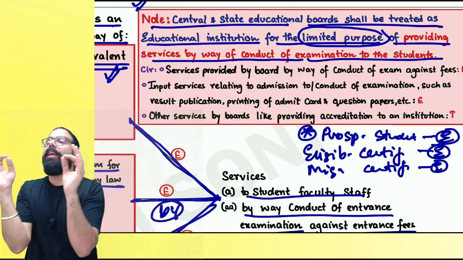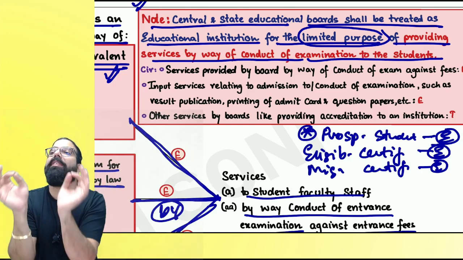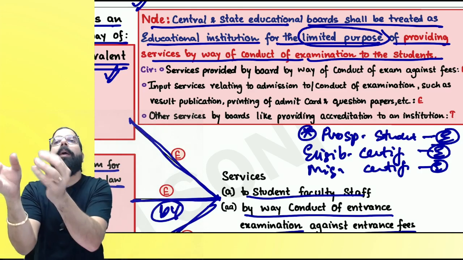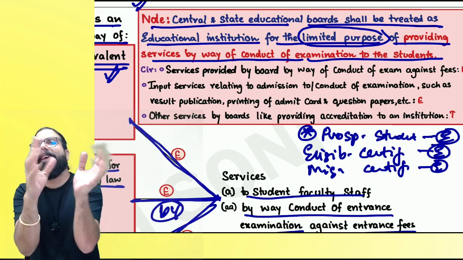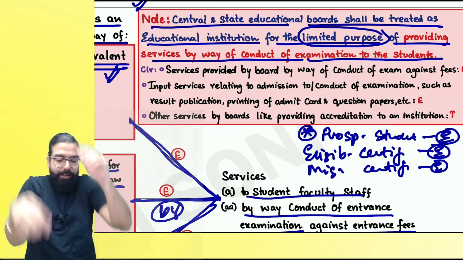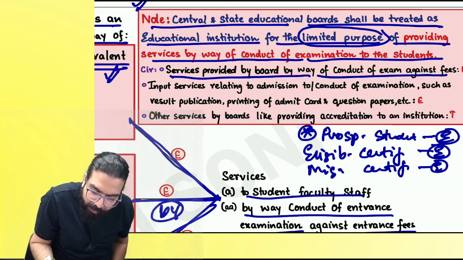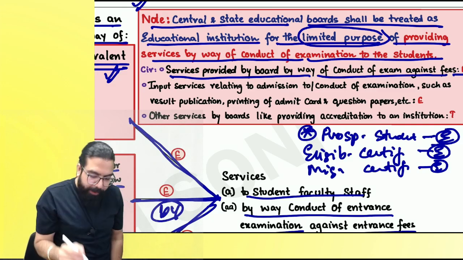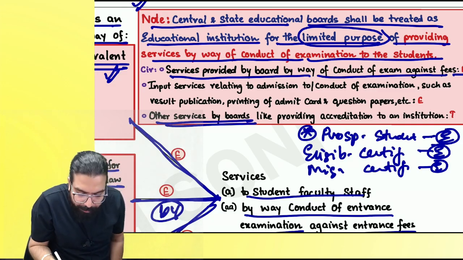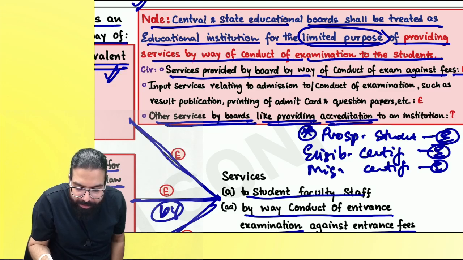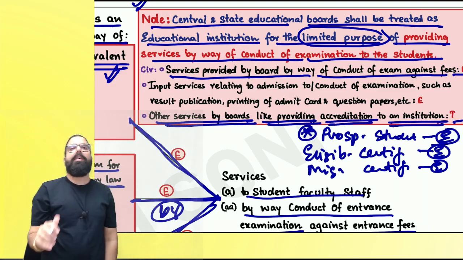Did you guys get it? See, state board, central board, when they are giving services to students by conducting their examination, 10th exam, 12th exam, that is only exempt. Other services provided by the board by way of conduct of examination are exempt. If supposingly other services are provided by the board, like providing accreditation to institutions, that will always be taxable.